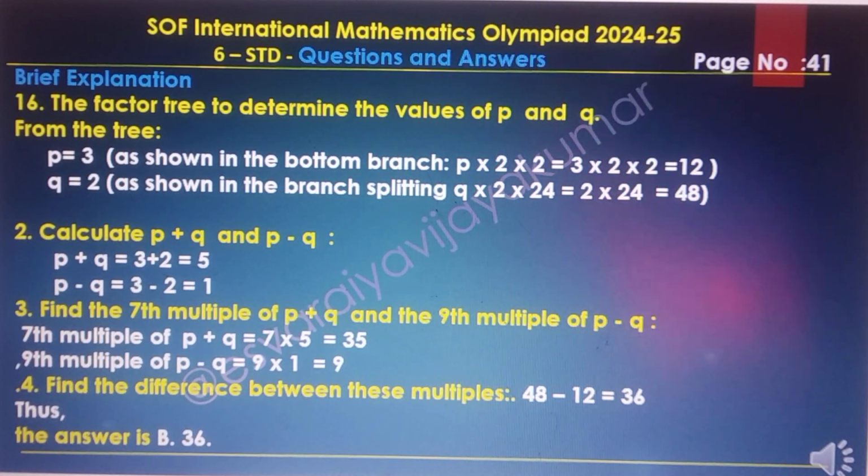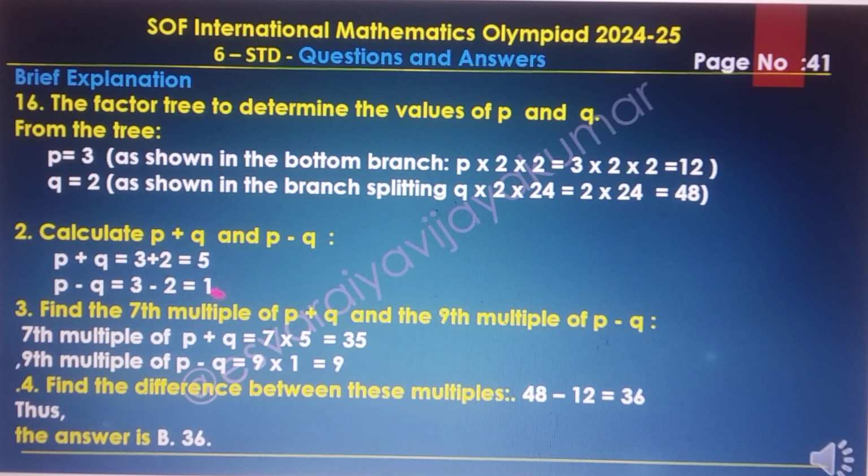From the factor tree, determine the values of P and Q. From the tree, P equal to 3, as shown in the bottom branch: P into 2 into 2, 3 into 2 into 2 equal to 12. 2 3s are 6, into 2, 12. Q equal to 2, as shown in the branch splitting of Q into 2 into 24, 2 into 24 equal to 48. Then calculate the P plus Q and P minus Q.